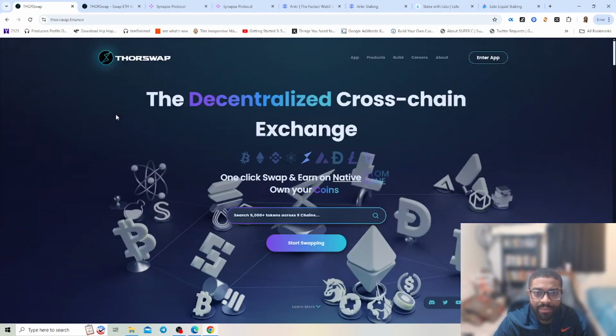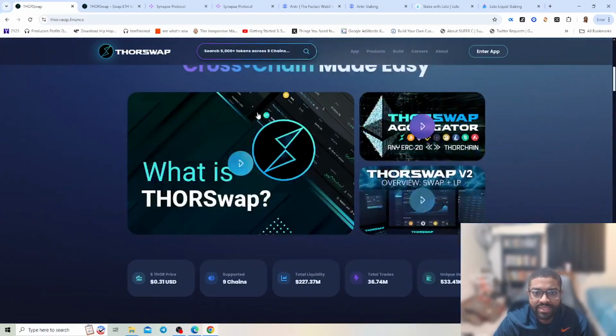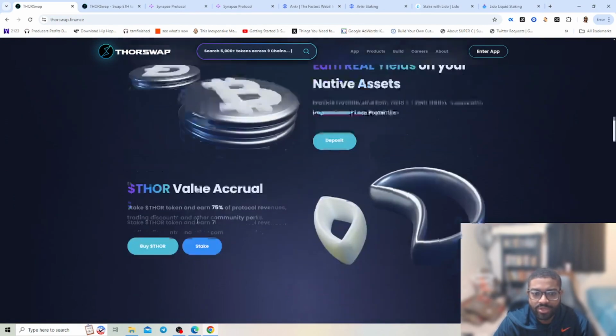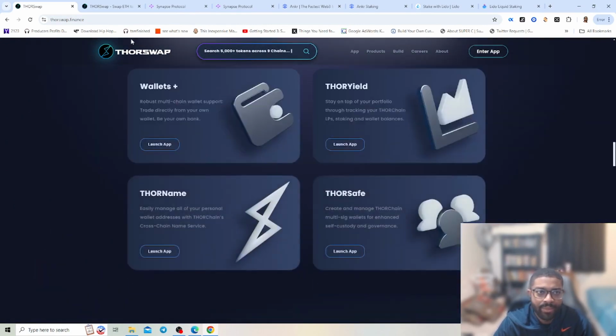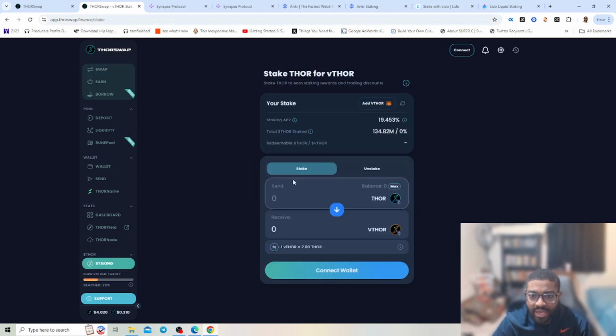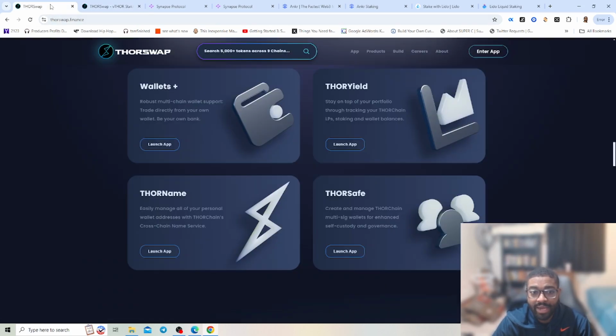So we have THORSwap. THORSwap, the decentralized cross-chain exchange. So you can be able to get into this. It just shows you many different back offices. The full custody, swap from wallet to wallet. But we're not actually getting into swapping. We're specifically getting into staking. And to get into staking, you can click this, choose your different asset, stake your THOR, and just be able to get returns. So the staking APY is at 19.453%. So people have this element staked, and you can add your crypto wallet and start earning interest just based on what you add to that network.